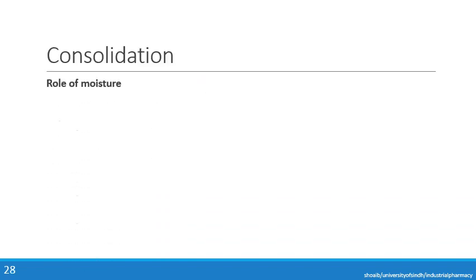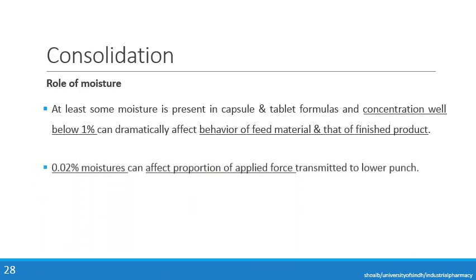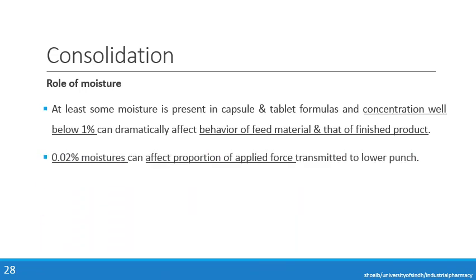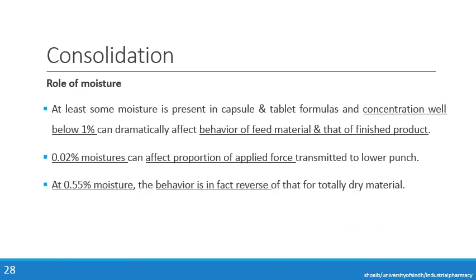Now the role of moisture in consolidation. At least some moisture is present in capsule and tablet formulas, and a concentration well below 1% can dramatically affect the behavior of feed material and that of the finished product. A 0.02% moisture can affect the proportion of applied force transmitted to the lower punch. At 0.55% moisture, the behavior is in fact the reverse of that for totally dry material.